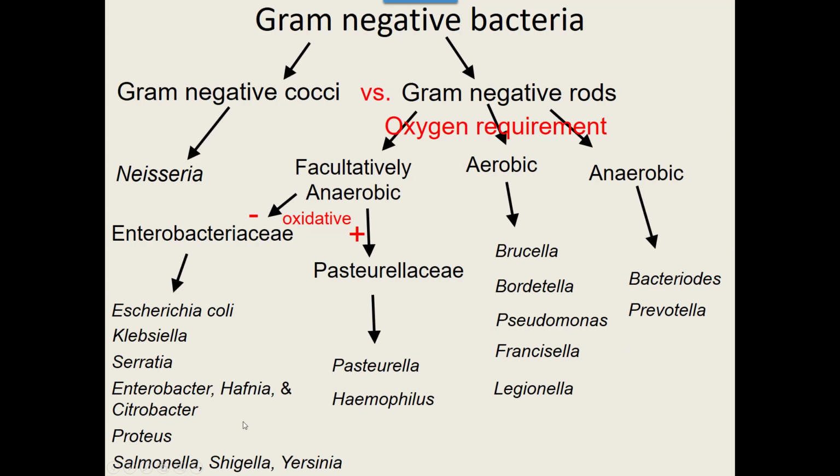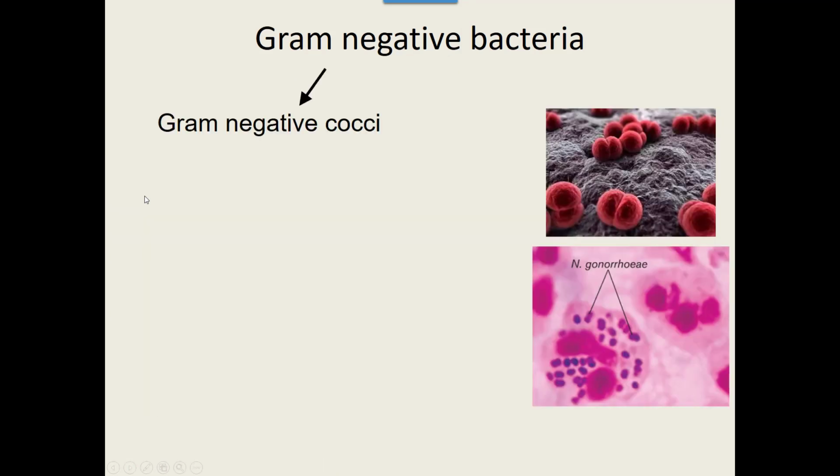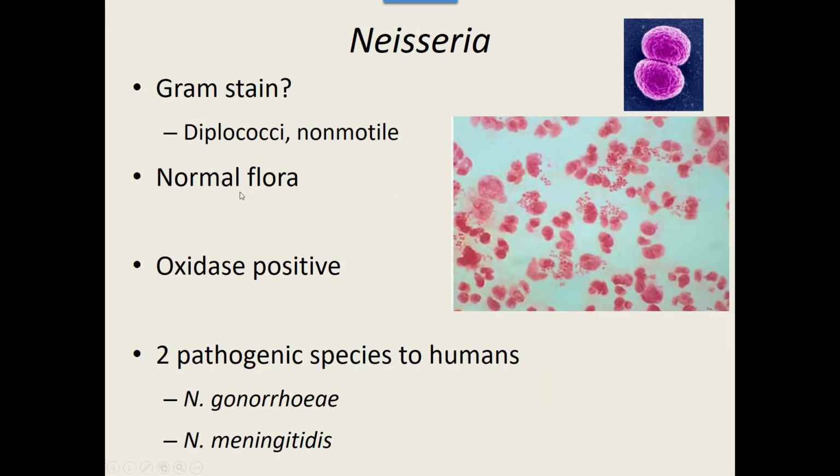And so, like our gram-positive, we're going to start on the left and work our way over to the right. So we're going to start looking at our gram-negative cocci group, which, yes, there is just the one. So it is the easiest. If you are seeing gram-negative cocci bacteria, you are in the Neisseria group. Some of you saw this in your throat. You ID'd it down. You're like, oh, yes, I have gram-negative cocci. You've got lots of normal flora in your throat, and lots of that normal flora is Neisseria.